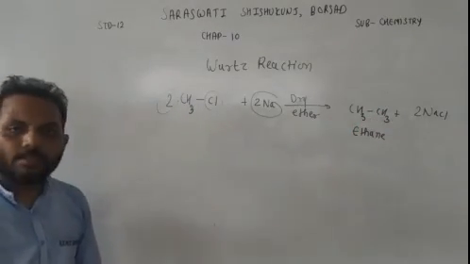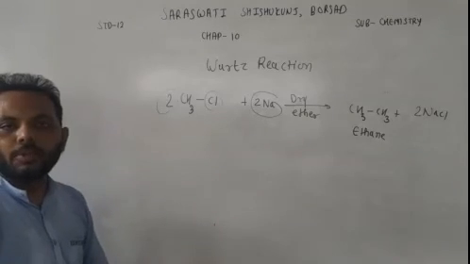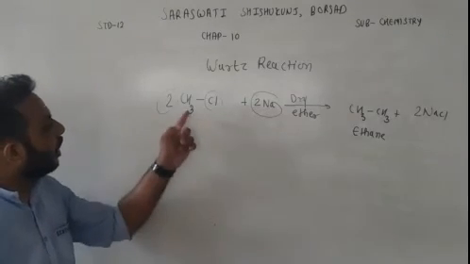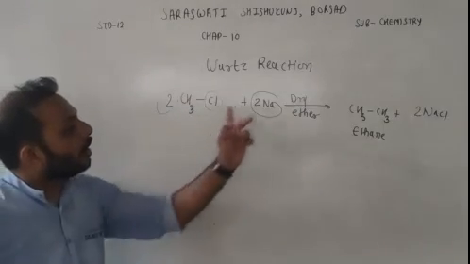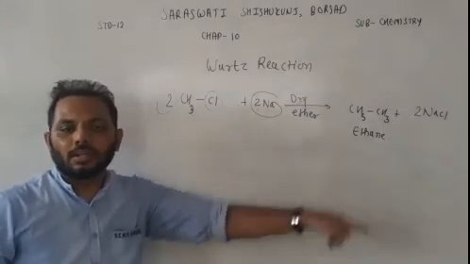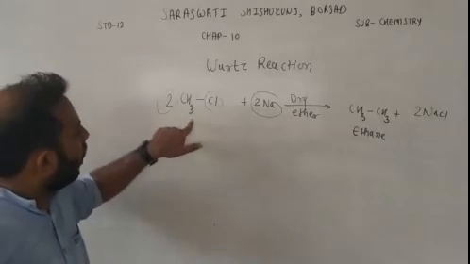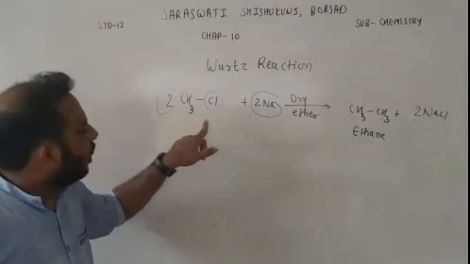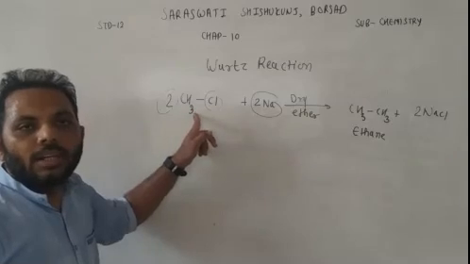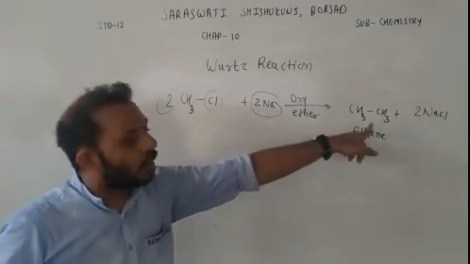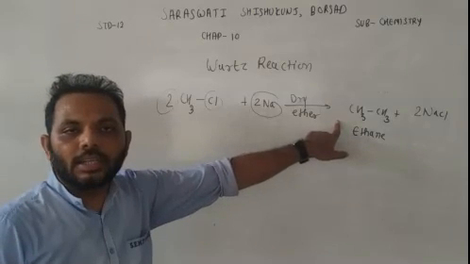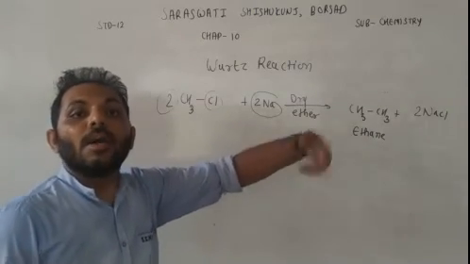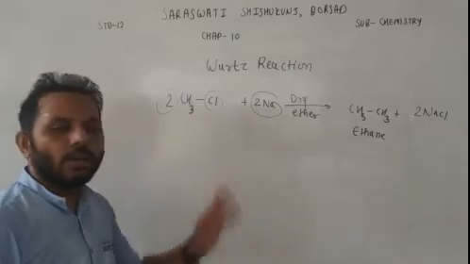So in this reaction, if you observe carefully, we have a 1 carbon containing haloalkane and we are getting double the carbon, which means the number of carbon in haloalkane is lower than in the alkane product.